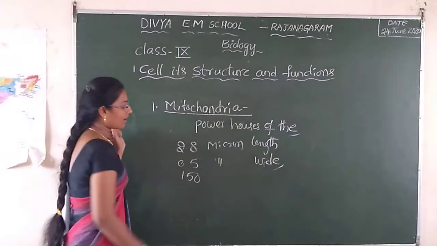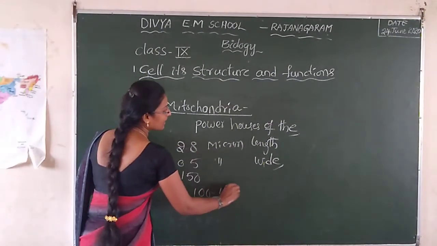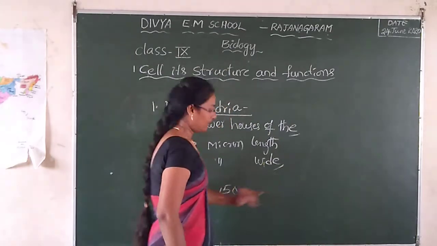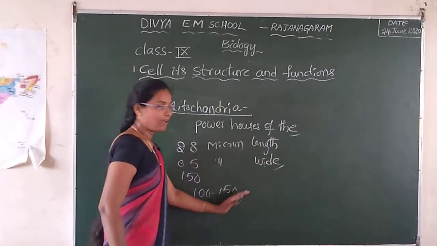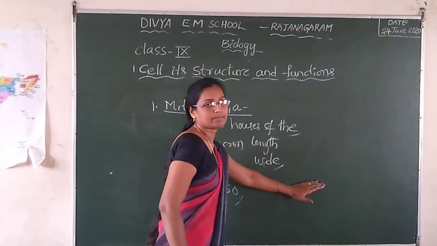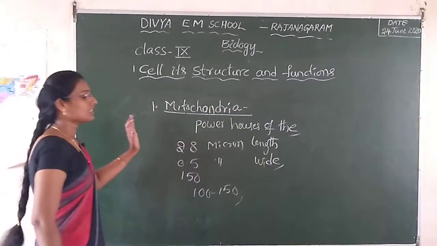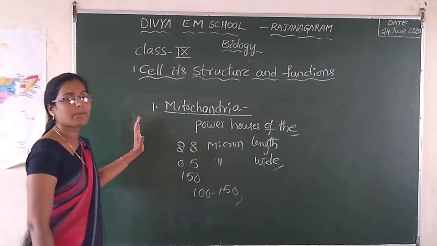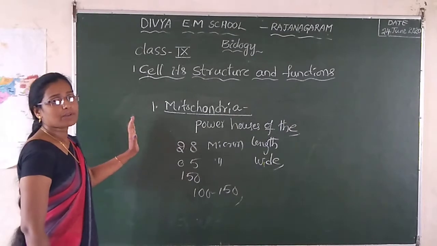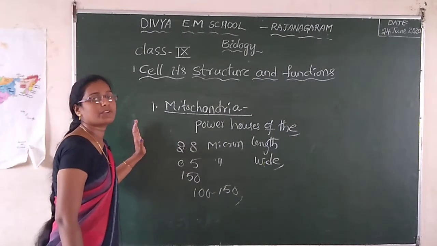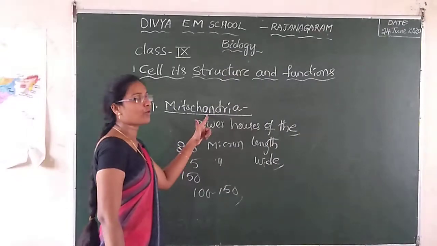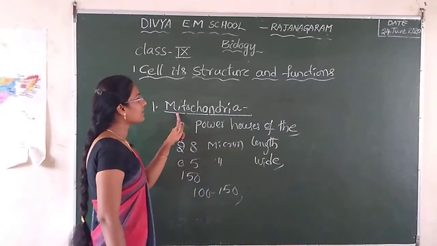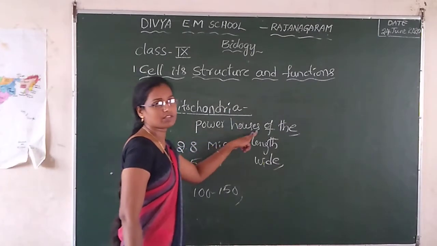There are about 100 to 150 mitochondria in each cell. Mitochondria release energy from ATP. ATP means adenosine triphosphate. Mitochondria play an important role in cellular respiration. Mitochondria is also called the powerhouse of the cell.